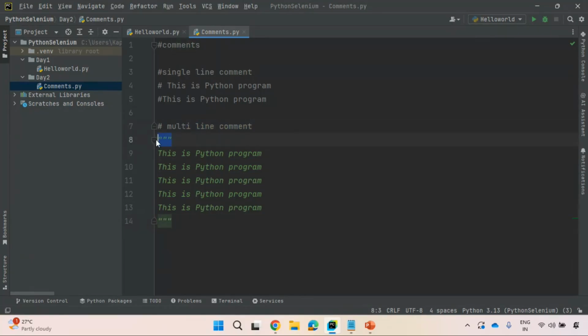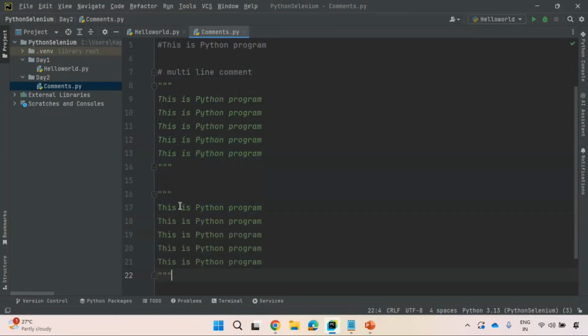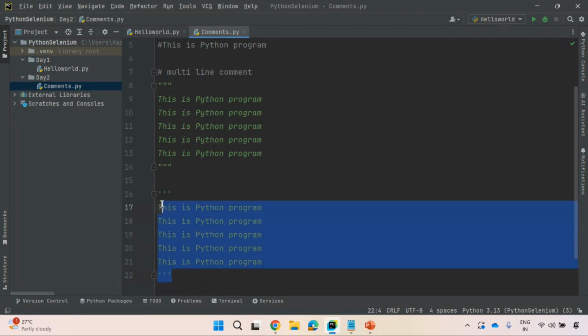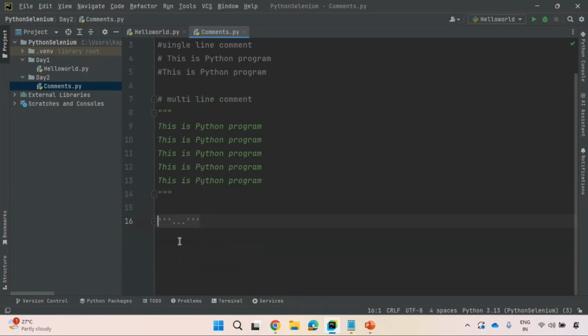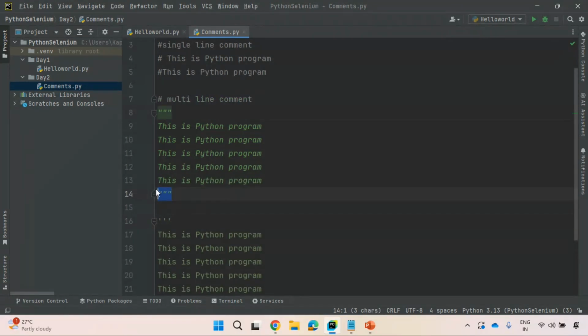Instead of triple double quotes, you can also use triple single quotes as well. Observe here, triple single quotes. You see, this is also a multi-line comment. So comments are used to write descriptions. You can enclose a multi-line comment inside triple single quotes or inside triple double quotes. Very, very important basic information this is. So this is what we have with respect to comments.